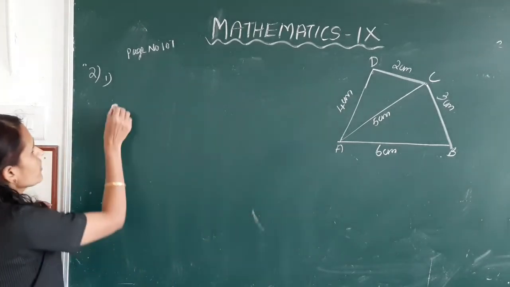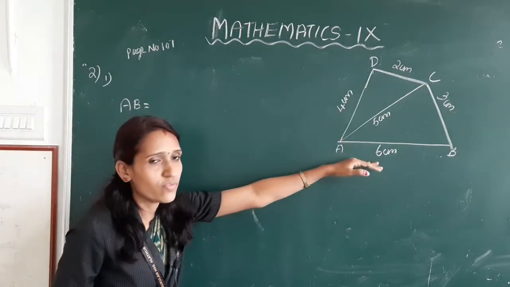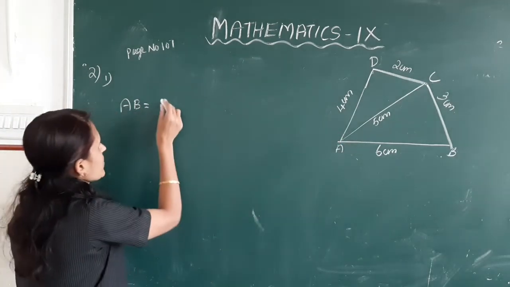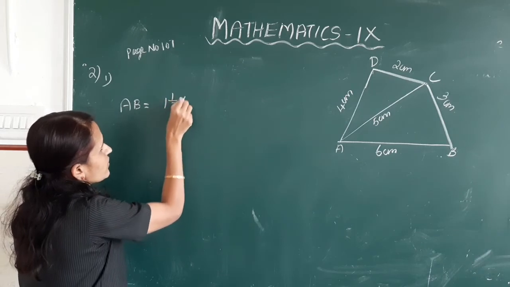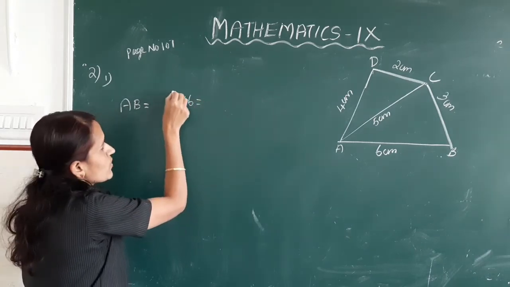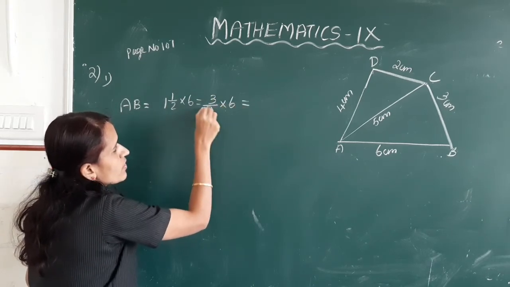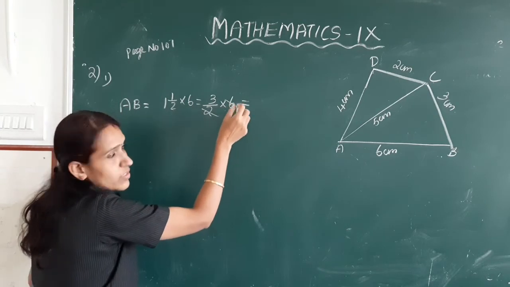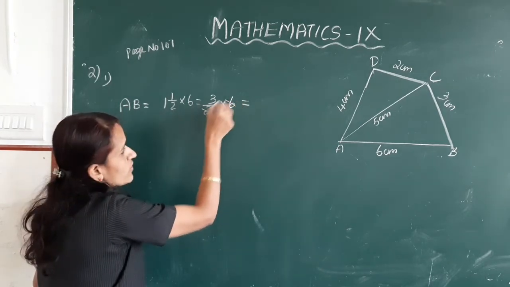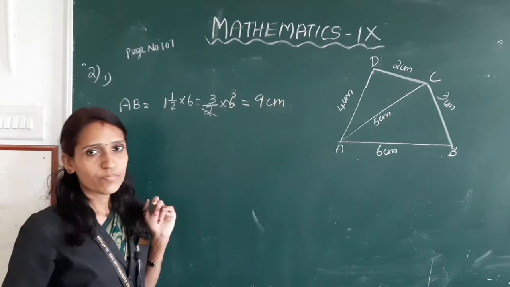Okay, so AB is equal to 1.5 times 6 centimeter. So 1.5 into 6 is equal to 3 by 2 into 6. 2 and 6 is a multiple of 2. 6 by 2 is 3, 3 into 3, 9 centimeter.